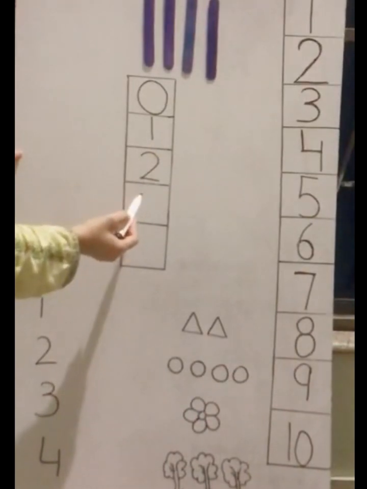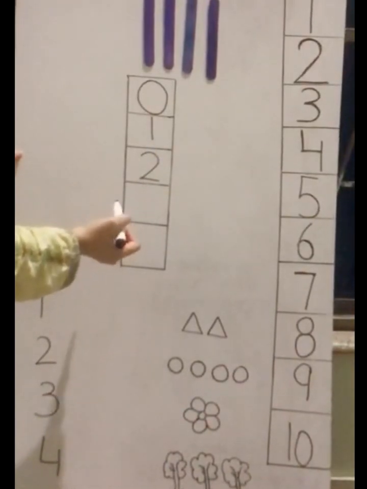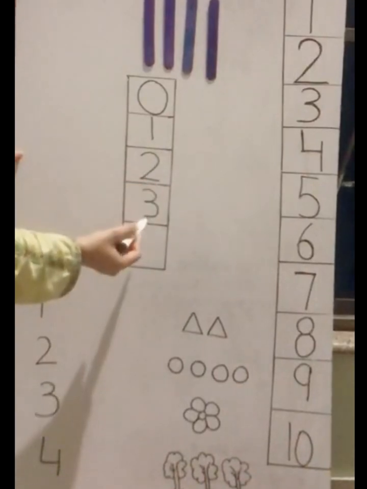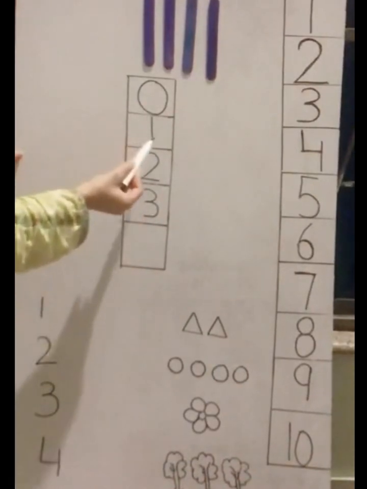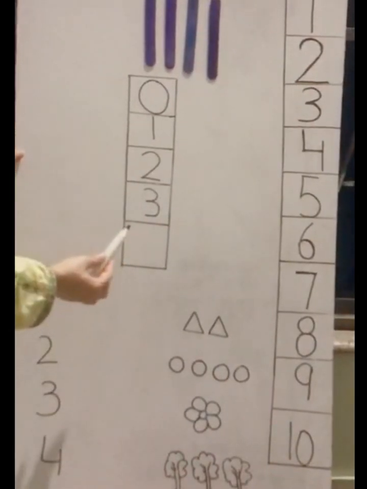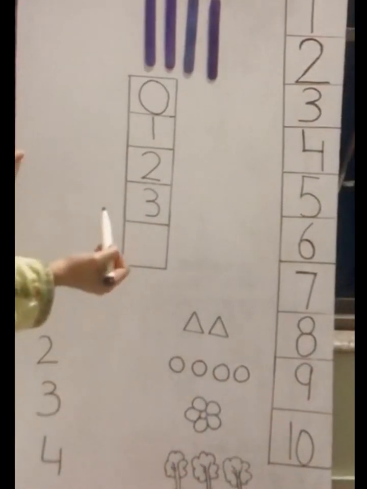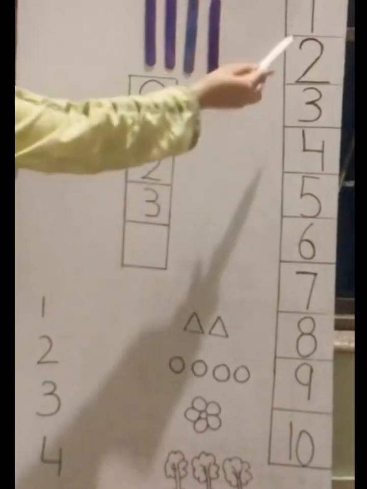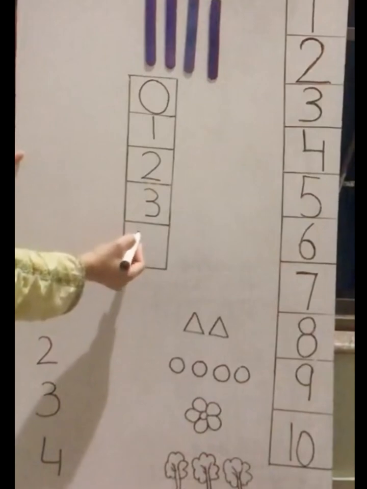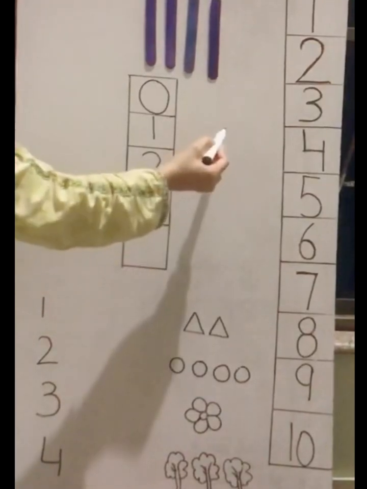And then after 2, what number will come? 3. Very good. 0, 1, 2, 3. And then what number will come after 3? 4. Very good.